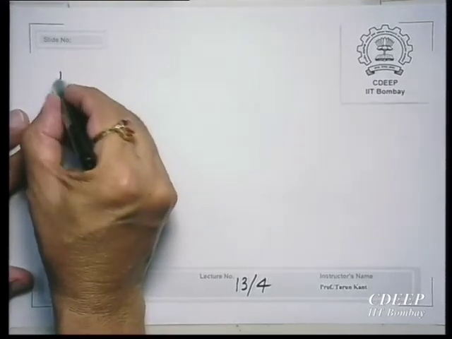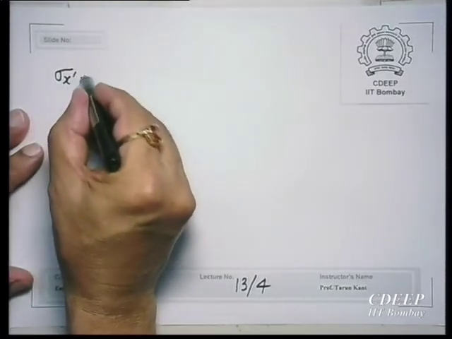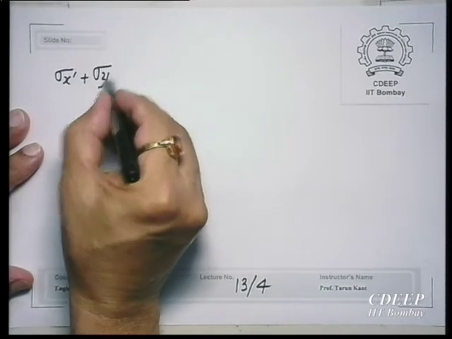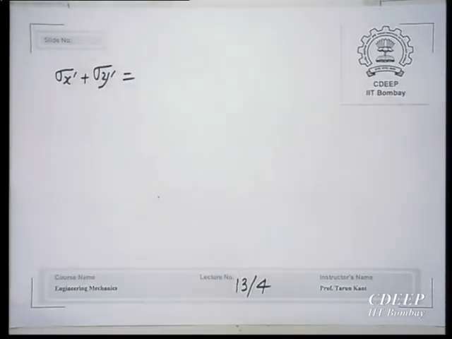Try to just add sigma x dash plus sigma y dash. Please just add up these two quantities. What is sigma x dash?